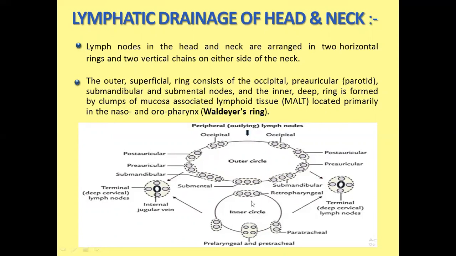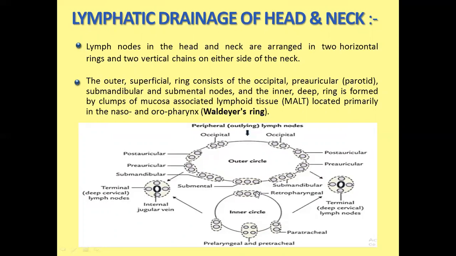So we will discuss this, and you can see on either side there is the terminal group. In the terminal group, there are deep cervical lymph nodes, and these form the vertical chains on either side of the neck.